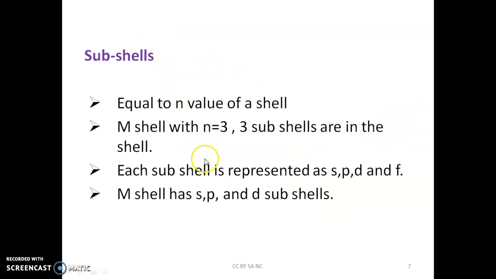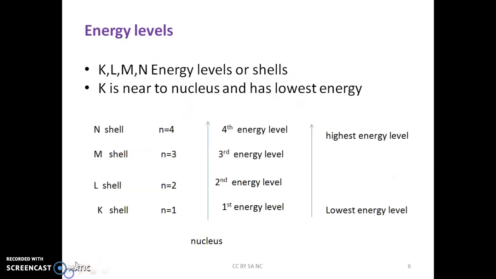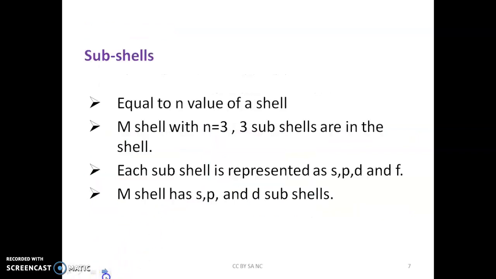Next, subshells. These shells are further divided into subshells, and the number of subshells present in a shell is equal to the n value. If you consider the K shell, n is equal to 1, or the L shell, n is equal to 2, that means there are n number of subshells present in any shell.